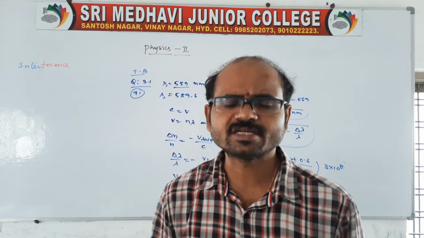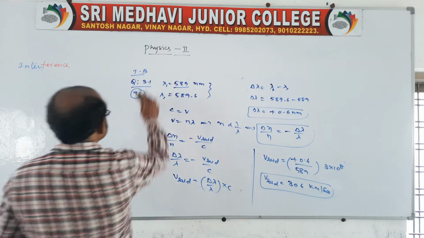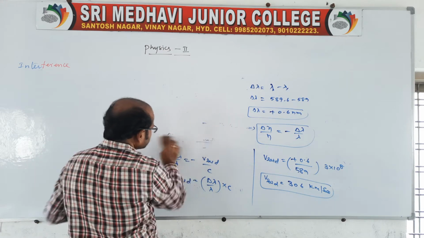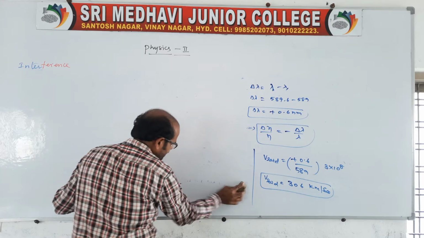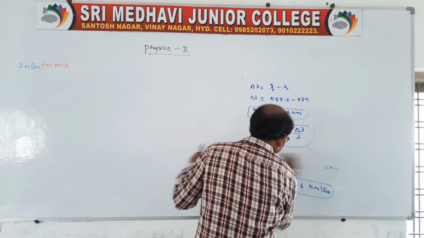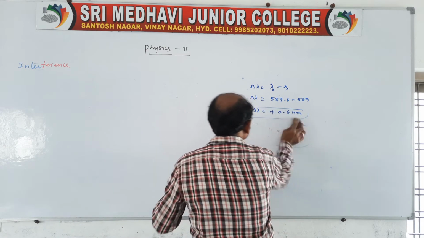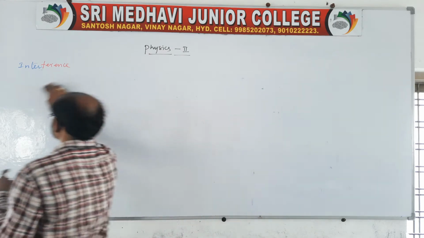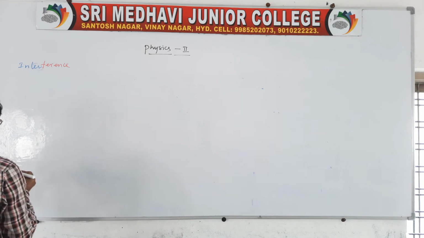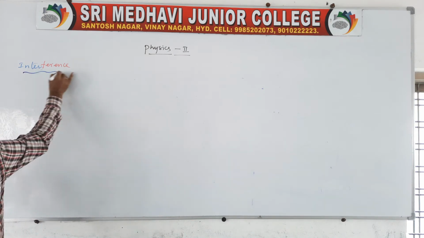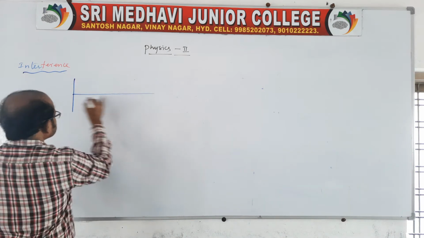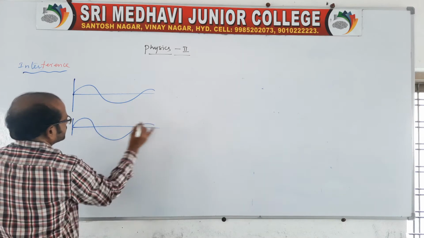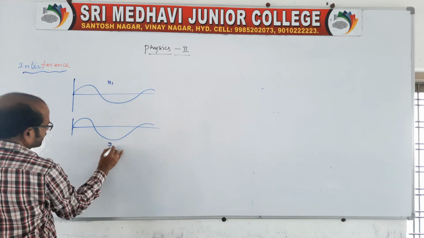When two light waves are traveling in the same direction, let us discuss the interference property of light. When light waves traveling in the same direction overlap, consider the two sources of light: it is one wave, y1, and another wave, y2.